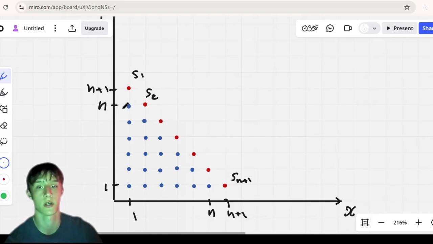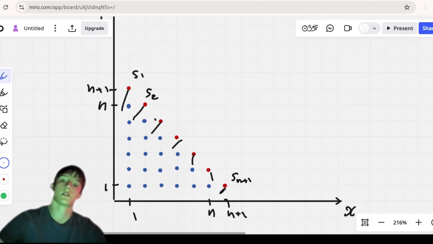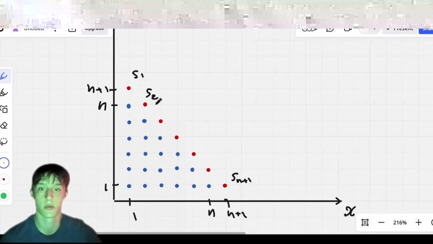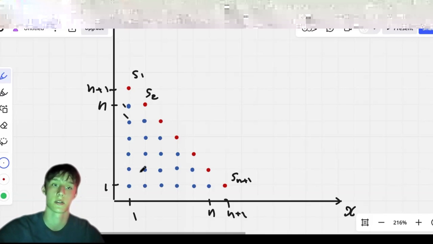So from here there's one line, from here there's another line, and they all go in this direction. And now we want to cover the whole of this thing in n plus 1 lines that start at different points. But again, all these points also have different starts for the same reason.